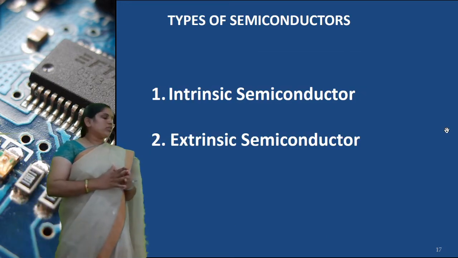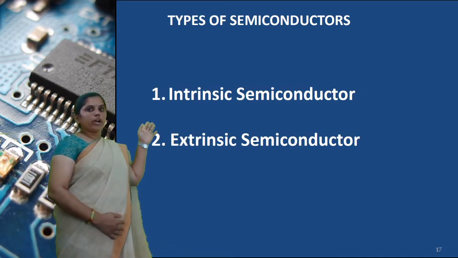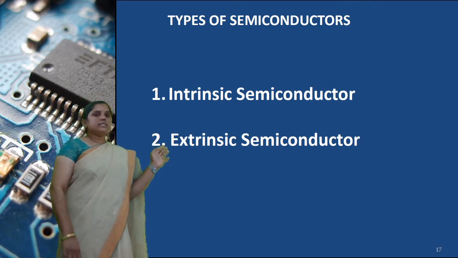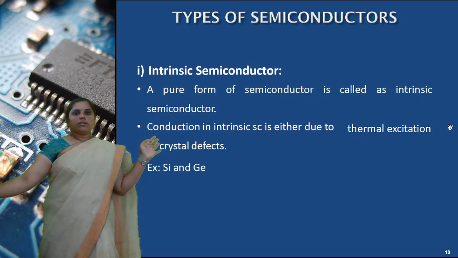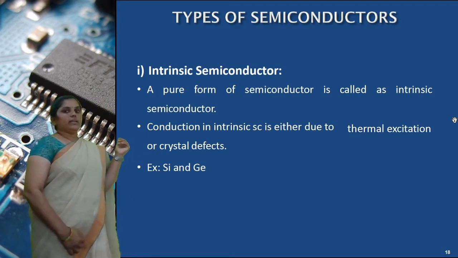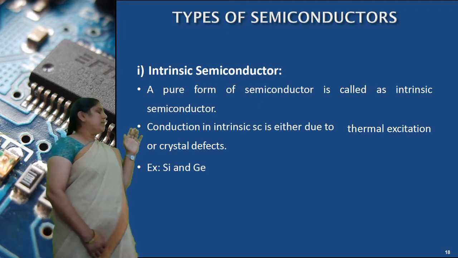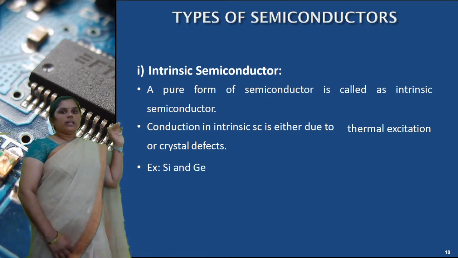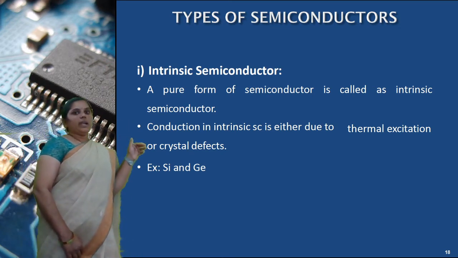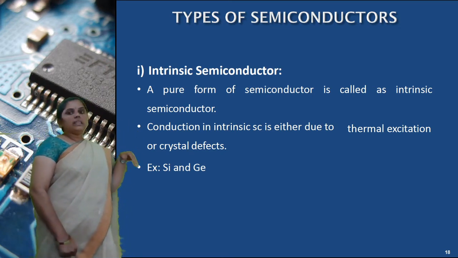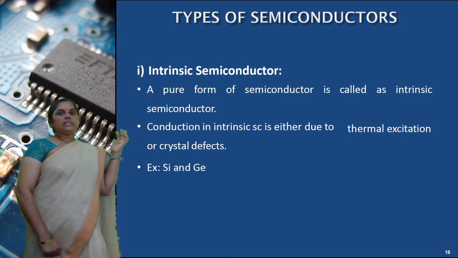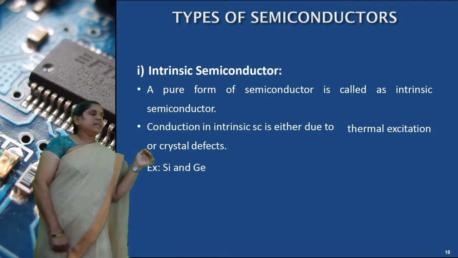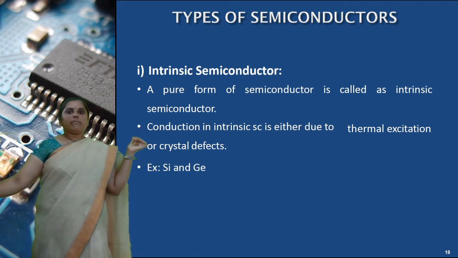Next, the types of semiconductors. There are 2 types of semiconductor: intrinsic semiconductor and extrinsic semiconductor. Intrinsic semiconductor is nothing but a pure semiconductor. Conduction in the intrinsic semiconductor is due to thermal excitation or crystal defects. The examples of semiconductors are silicon and germanium.